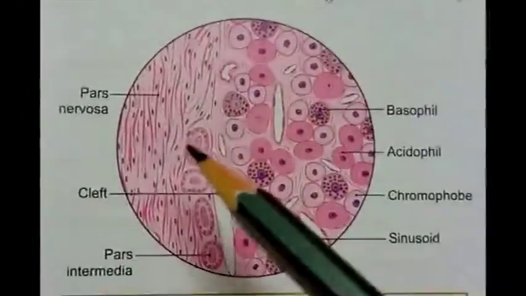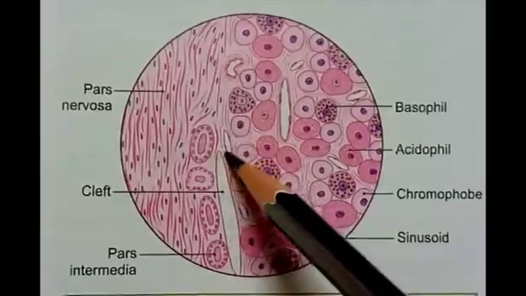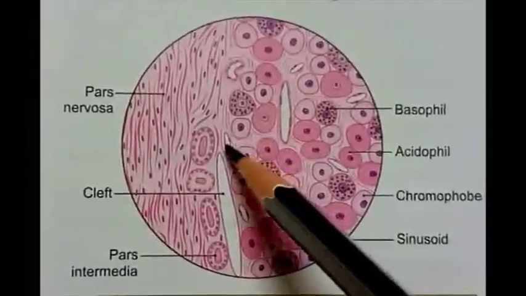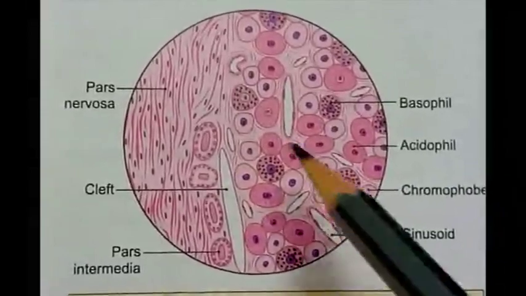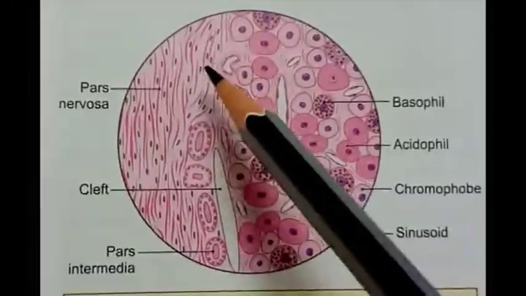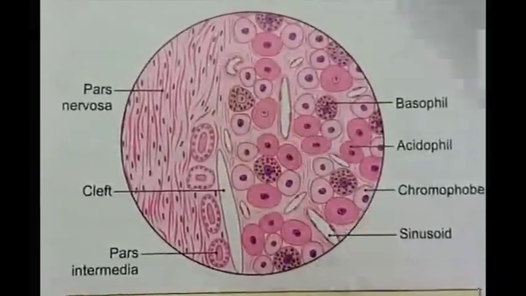The dendrites of pituicytes terminate on or near the sinusoids. These small cavities are known as sinusoids, and on these sinusoids terminate the dendrites or dendrons of the pituicytes.